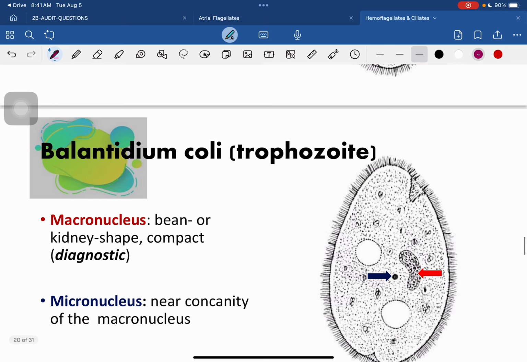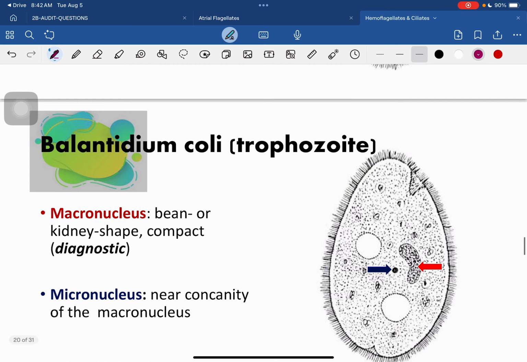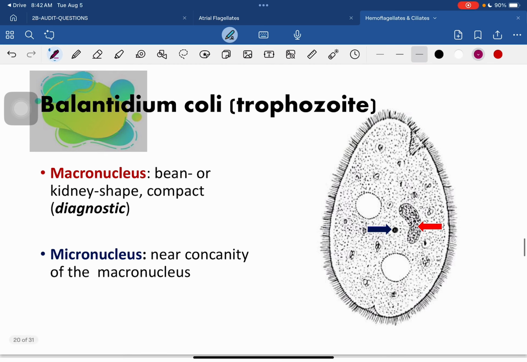For your Balantidium coli, you should remember that it has a macronucleus and a micronucleus. The macronucleus, as pointed by the red arrow, is bean or kidney shaped, compact and diagnostic. And you have your micronucleus, which is found near the concavity of the macronucleus.